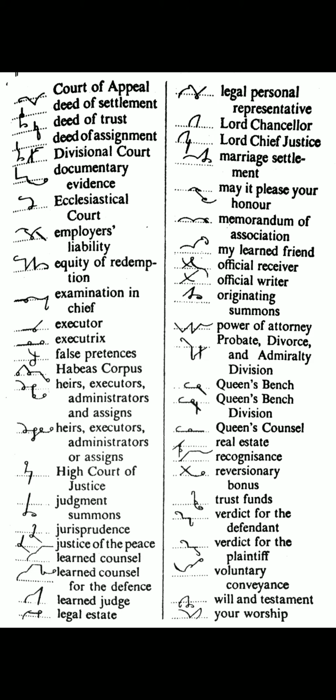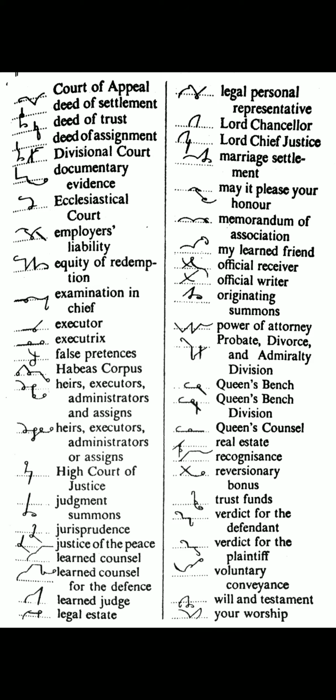Heirs, executors, administrators, and assigns. Downward R with S circle is used here. Heirs, executors. K with S circle is used here for executors. Administrators. D with S circle is used here for administrators. N with S circle is used here for assigns. Next is heirs, executors, administrators and assigns.